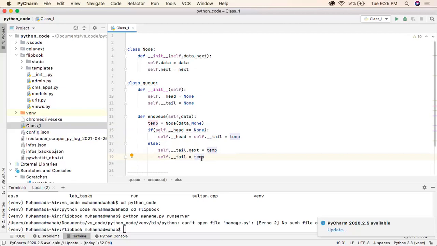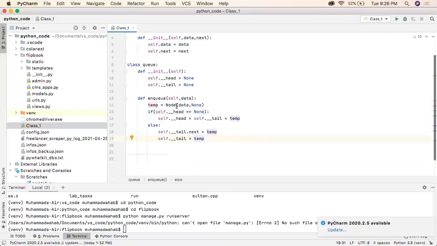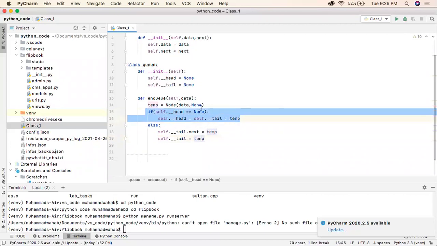So what happened is tail and head were pointing to the first element. Now, seeing that there is already one element in the list, I have linked the tail's next part to the new node. So the first element is linked to the second element, and then I move the tail to the second element. Now if the third value comes in, this condition will be false because head is not none.